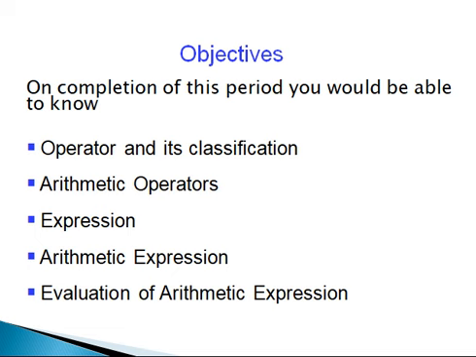Now we will discuss operators and its classification, arithmetic operators, expressions, arithmetic expression, evaluation of arithmetic expression.